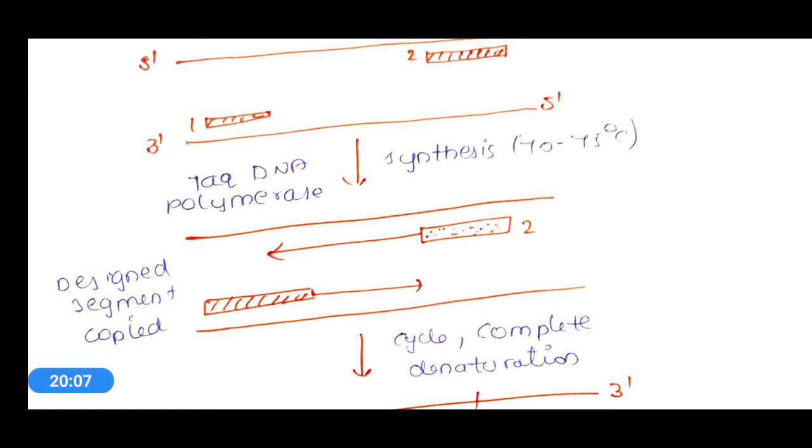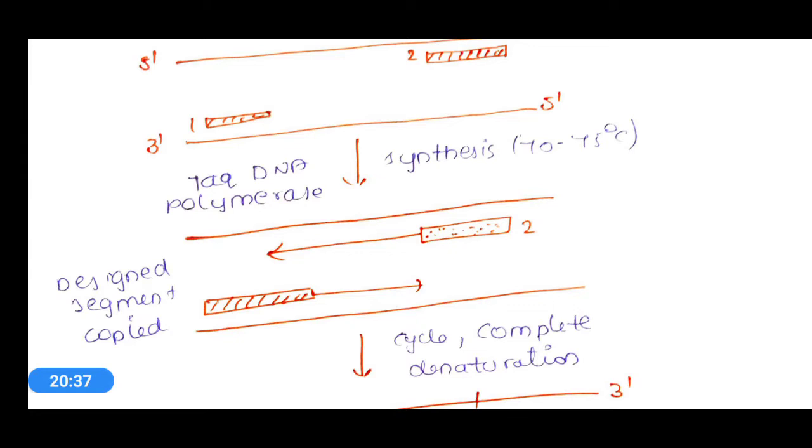This DNA polymerase is specially isolated from Thermus aquaticus bacteria. That's why this particular DNA polymerase can withstand high temperatures. Okay, so that is the only difference between in vivo DNA polymerase and in vitro DNA polymerase. Here Taq DNA polymerase is used, isolated from Thermus aquaticus bacteria.